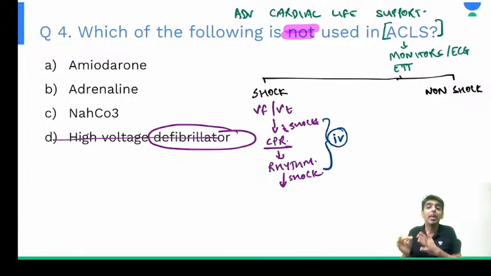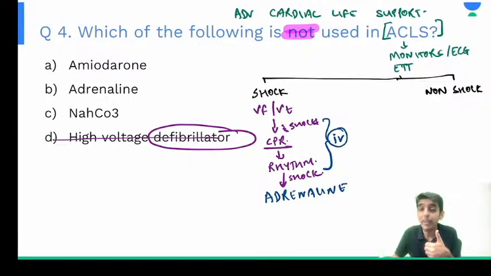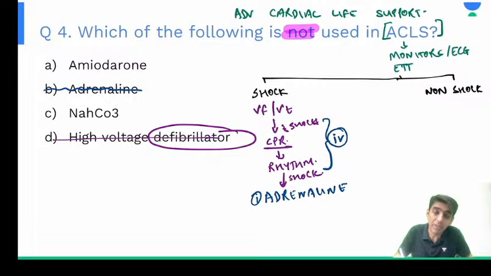And once the IV cannula is secured, what do we give via the IV cannula? We give adrenaline. We give epinephrine or adrenaline via IV, right? How much is given? 1 mg or 1 ml of 1:1000 dilution, given stat, that is bolus adrenaline, right? So one drug which is given here is adrenaline. So can we rule out this option B?